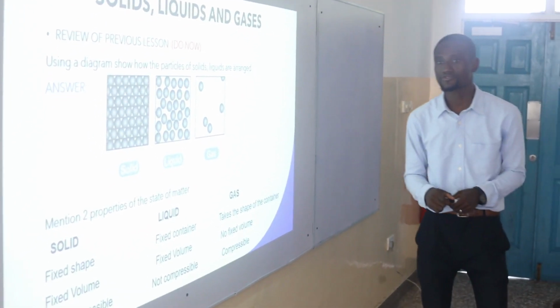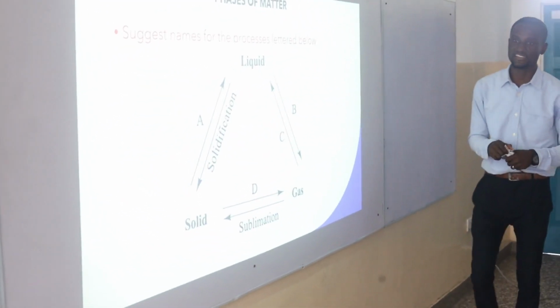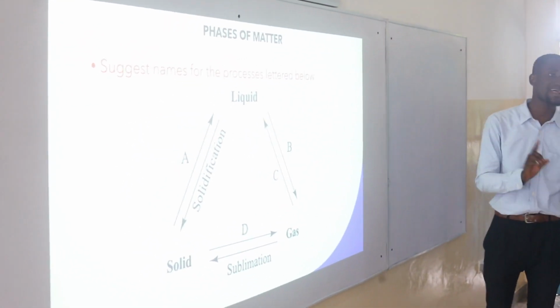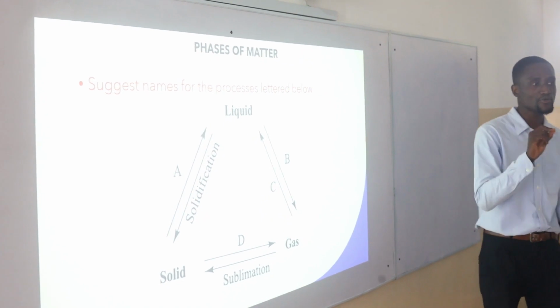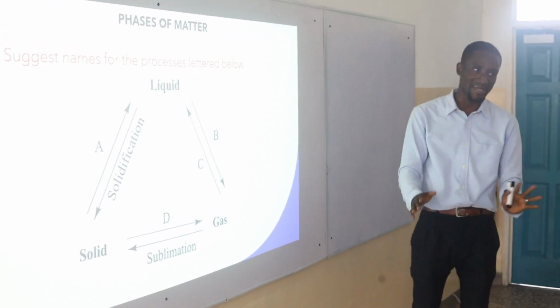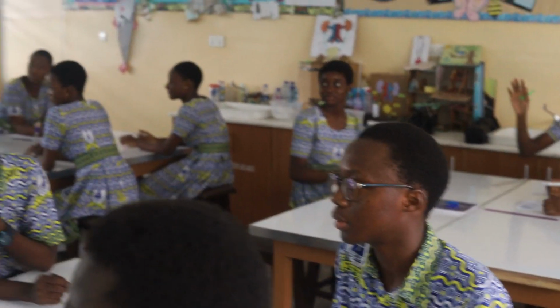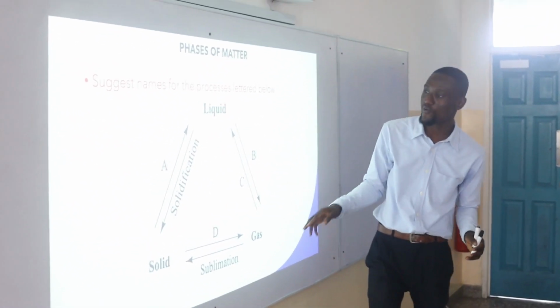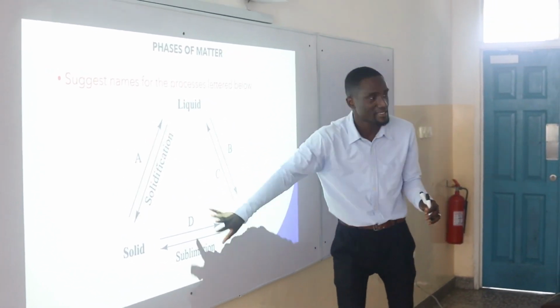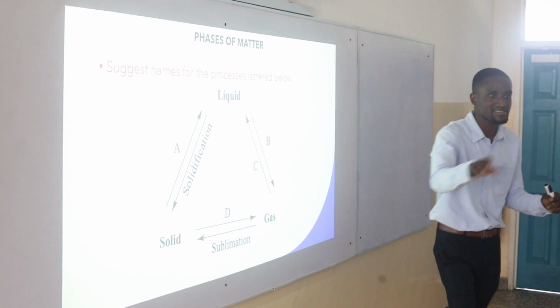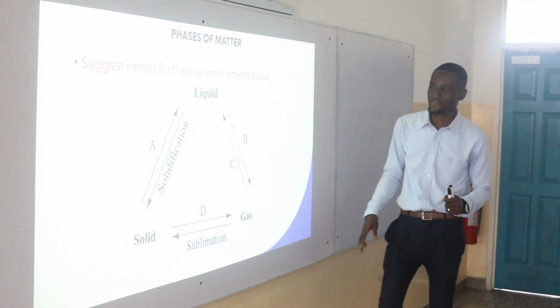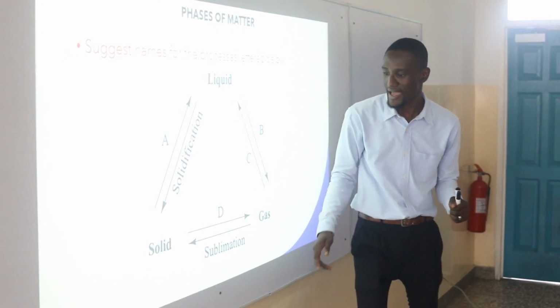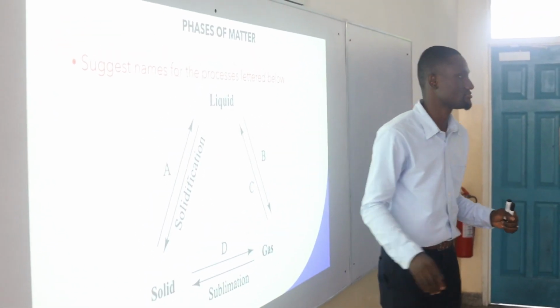Let's move on. For today's lesson, we are going to start off with the last part of what we did last week. We also looked at the changes in the state of matter. How many of you remember that we did changes in the state of matter? Great. Quickly, within 30 seconds, find the processes involved when liquid changes to gas, gas to liquid, and so on. I'll show you the ideal answer when you are done. So what would be the process for solid changing to liquid, and then liquid changing to gas? Just pick one and answer, and I'll ask you at the end of it.